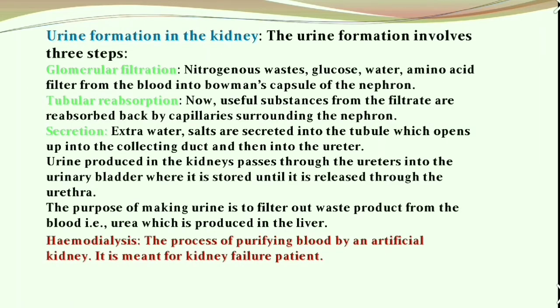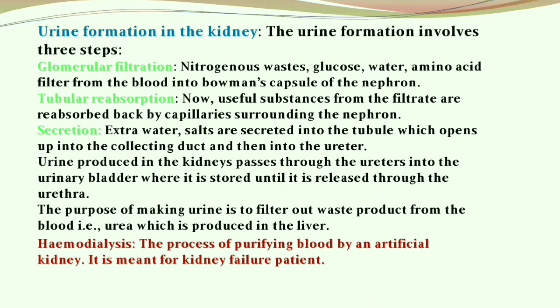Urine formation in the kidney involves 3 steps: glomerular filtration, tubular reabsorption and secretion. Glomerular filtration: nitrogenous waste, glucose, water and amino acids filter from the blood into the Bowman's capsule of the nephron. Tubular reabsorption: now useful substances from the filtrate are reabsorbed back by the capillaries surrounding the nephron. Secretion: extra water and salts are secreted into the tubule, which opens up into the collecting duct and then into the